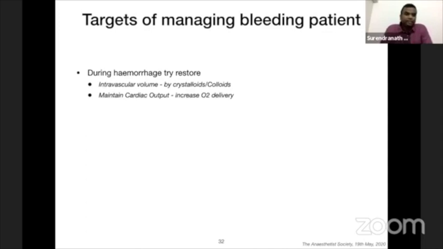That will ultimately maintain the cardiac output. Because once you maintain intravascular volume and cardiac output, there is a delivery of oxygen. That is, you increase the oxygen delivery and you maintain the organ perfusion to normal.